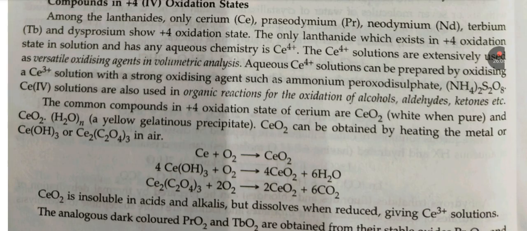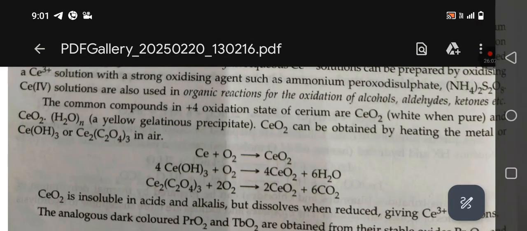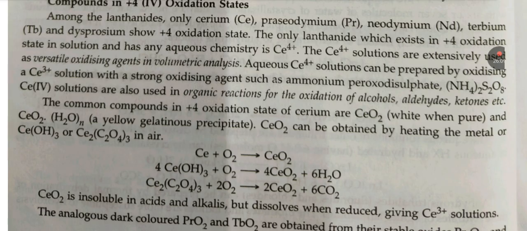The Ce4+ solutions are extensively used as versatile oxidizing agents in volumetric analysis. Aqueous Ce4+ solution can be prepared by oxidizing a Ce3+ solution with a strong oxidizing agent such as ammonium peroxydisulfate.